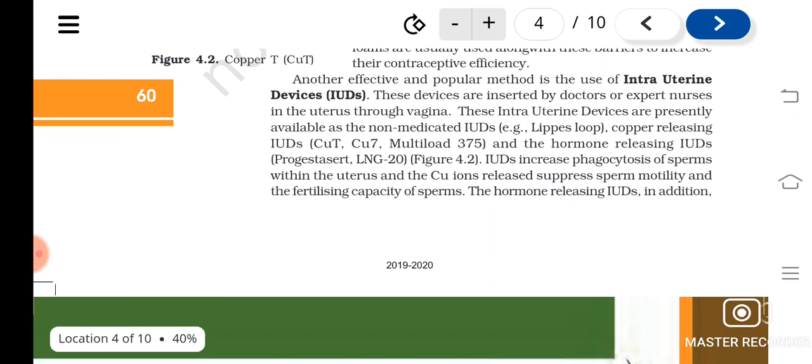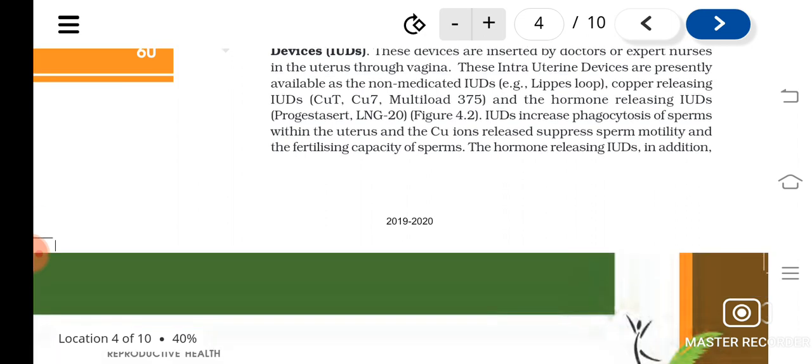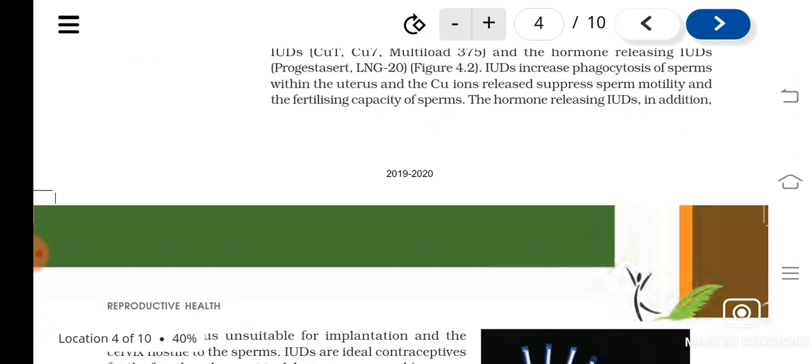They increase the phagocytosis of sperms within the uterus, and the copper ions released suppress sperm motility and fertilizing capacity.